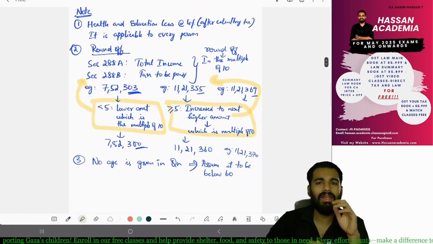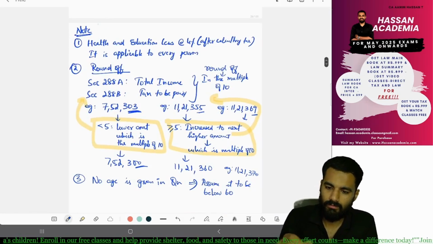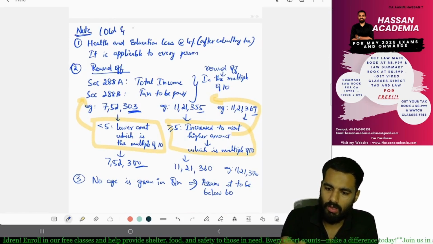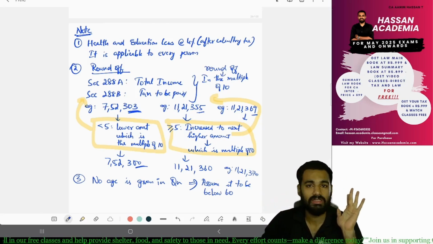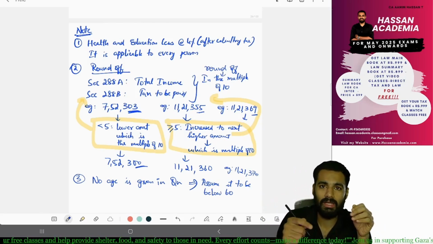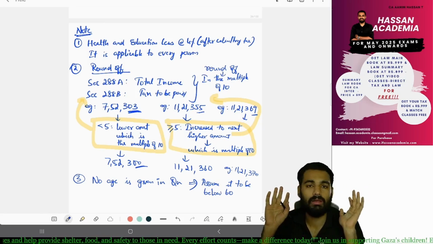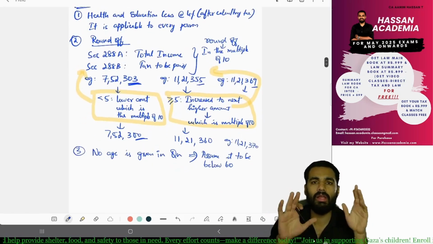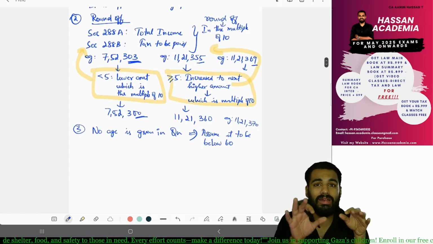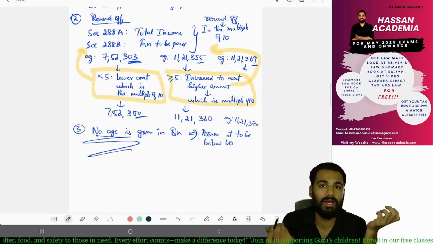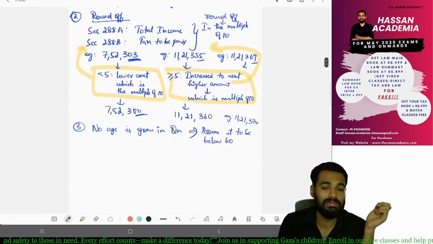Yes, and health and education cess applies for both old and new tax regime. So the first point and second point, and even the round off, are applicable for both the new tax regime and the old tax regime. And for the third point, there is no such point regarding the new tax regime. Why? There is no age criterion for the new tax regime. Only for the old tax regime are the 60 and 80 age categories applicable.